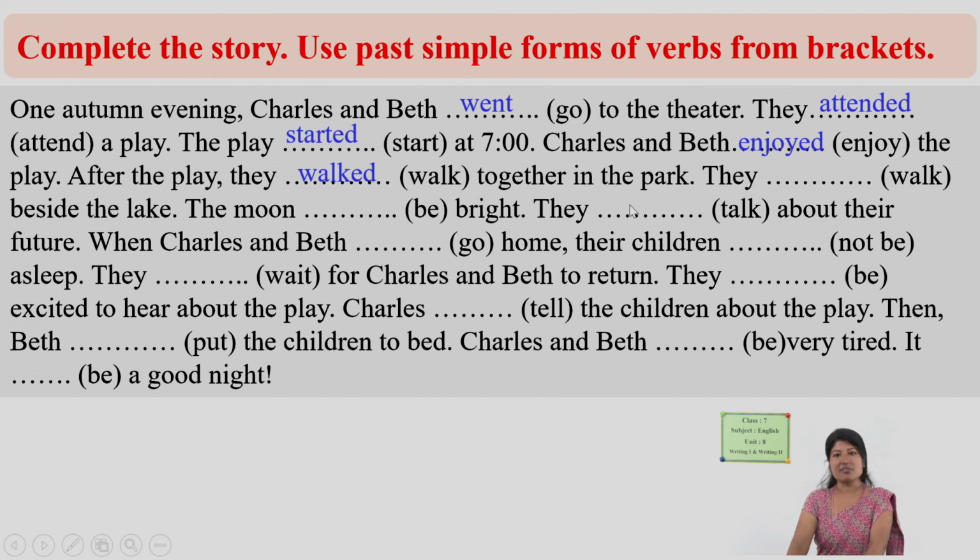They, okay, we have already done walk, so walked again beside the lake. The moon did not be bright. Be. Okay, past form of be over here, we need a was. The moon was bright. They did not talk. What's the past form of talk? Talked, right? Talked about